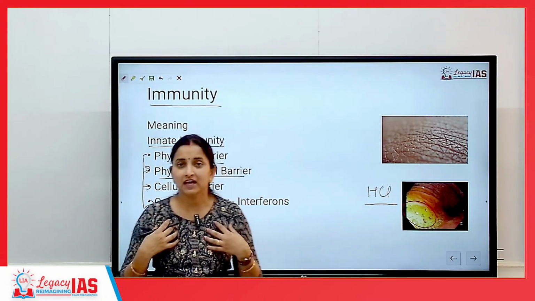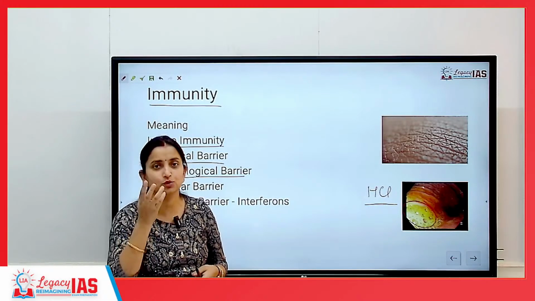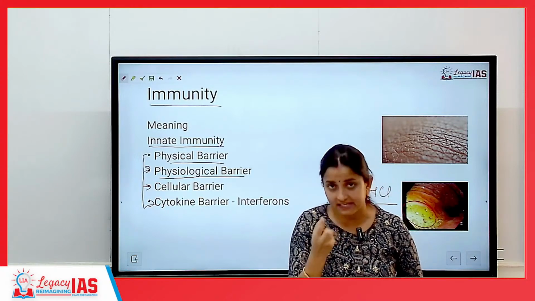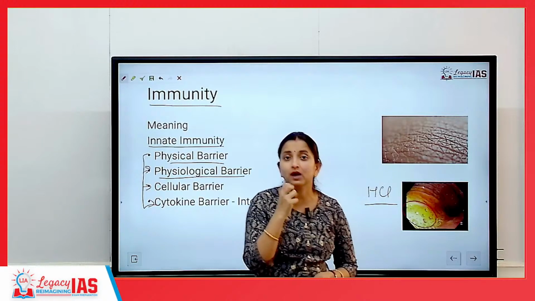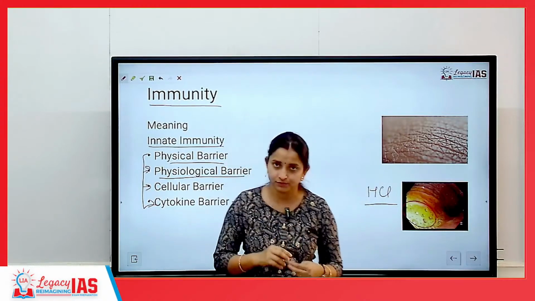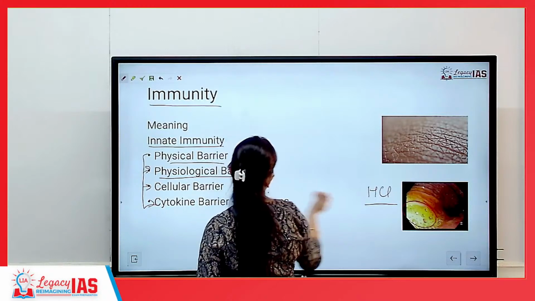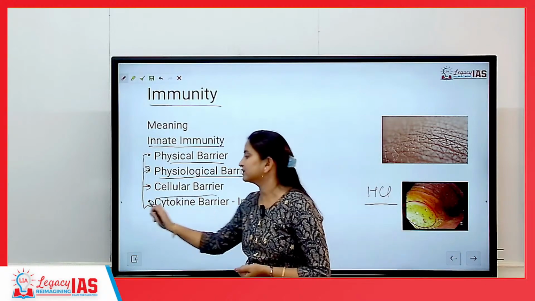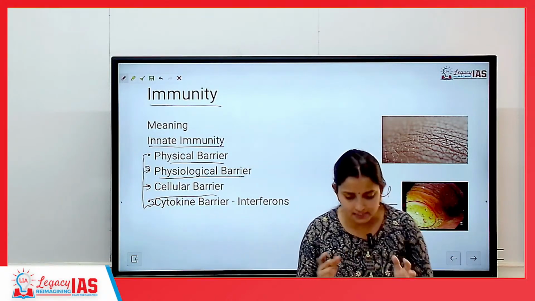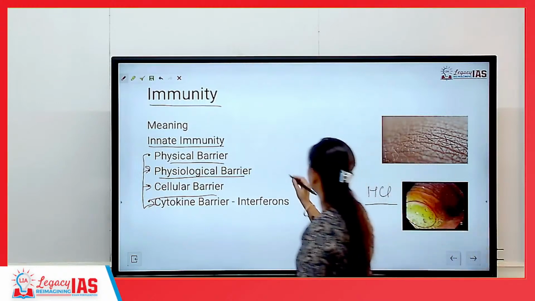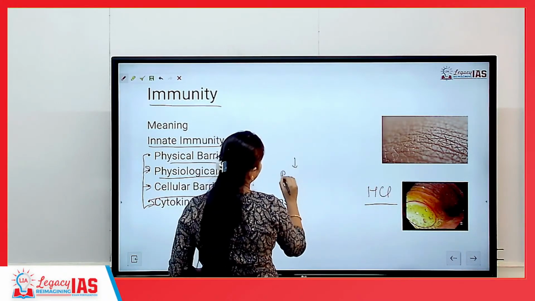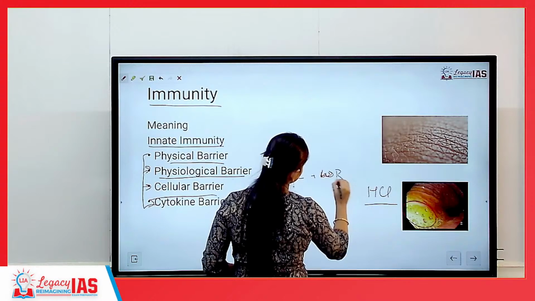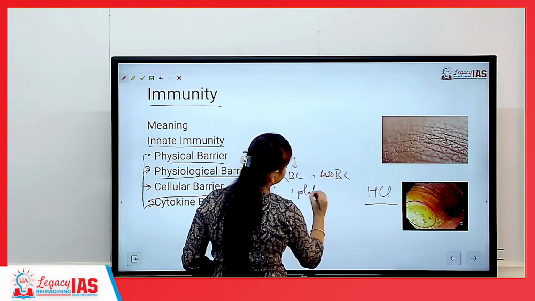Physiological barrier matlab we have something inside, for example, saliva, lysosomes. Saliva in our mouth is also having acidic pH. They are also responsible for killing the microbes which are entering into our mouth. So, saliva in mouth or hydrochloric acid in stomach can be an example of a physiological barrier. Then we have a cellular barrier. Cellular barrier matlab there will be something which is present in the cells also. For example, our blood consists of red blood cells plus white blood cells plus platelets and plasma majorly.